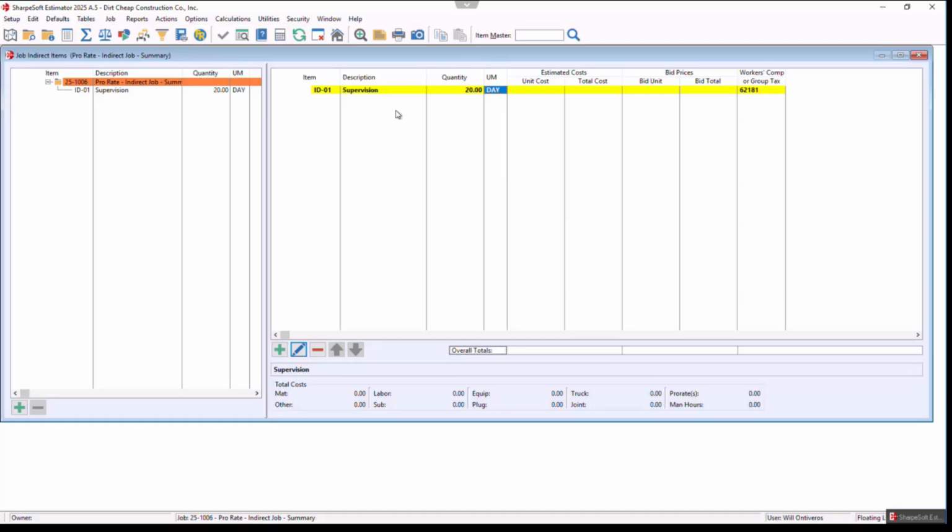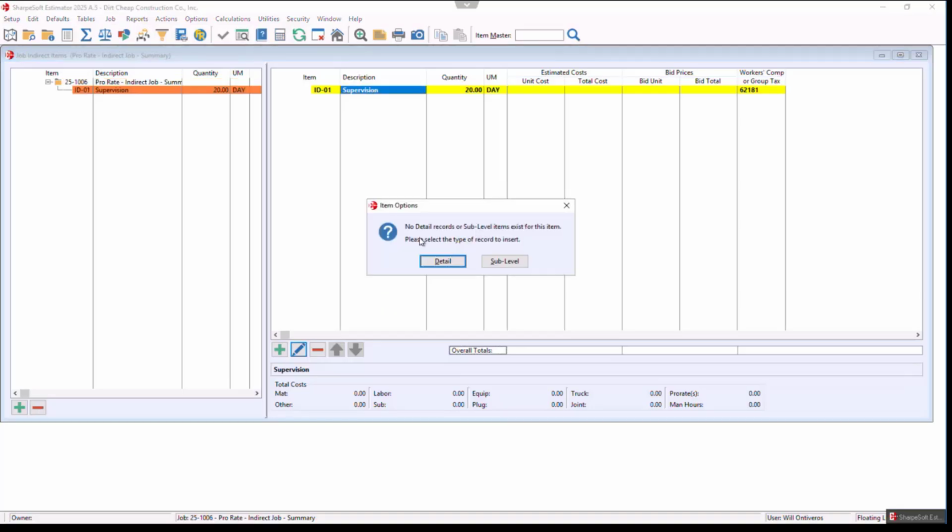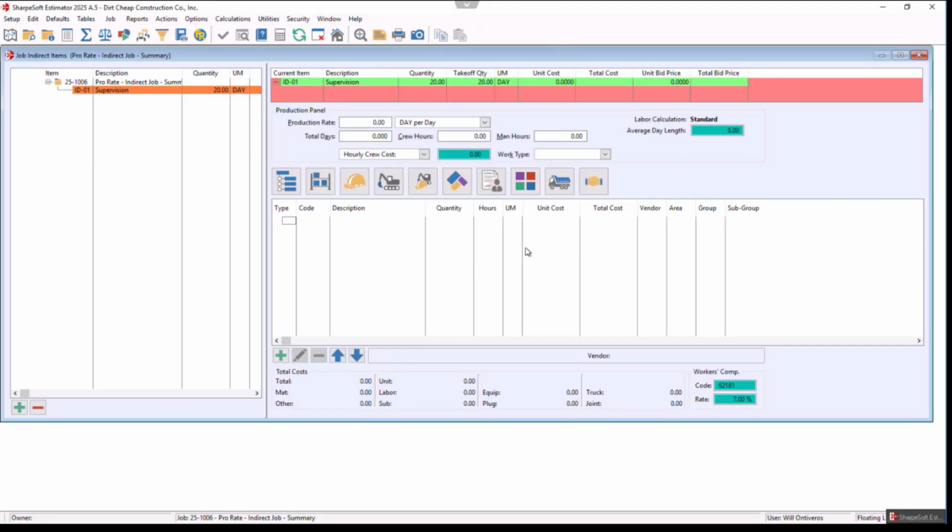days. So now once I'm in here, I have the ability, just like items, I could go straight to detail or sublevel. So if you're setting up an office trailer or those types of things, you could bid these items. You can most certainly save them away to the item master. We won't really talk about that today, but that is a capability. I'm going to go straight to detail. And this is just the way we bid a regular job.